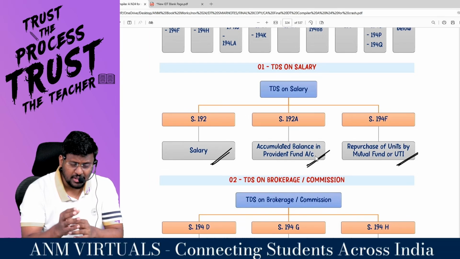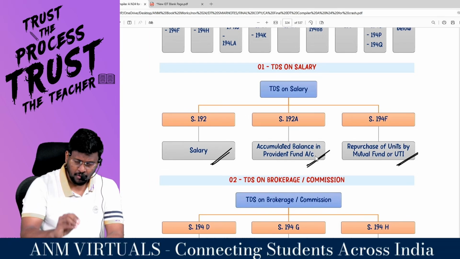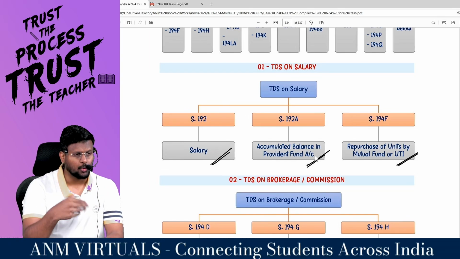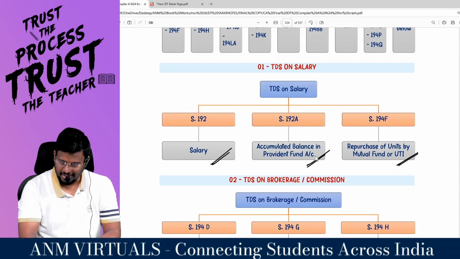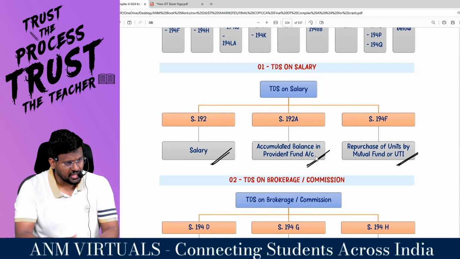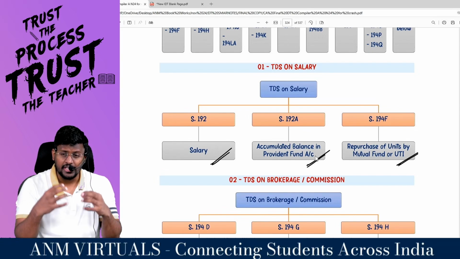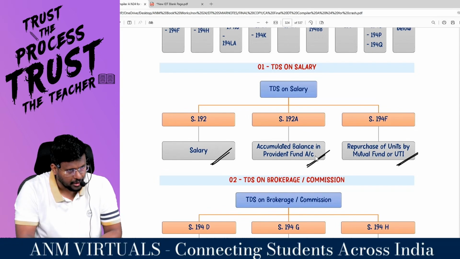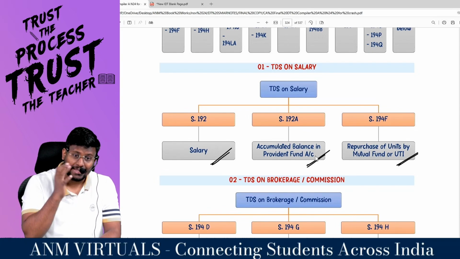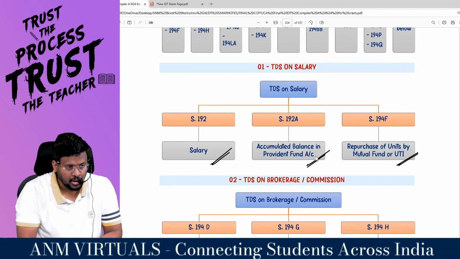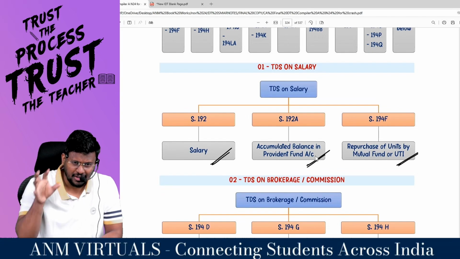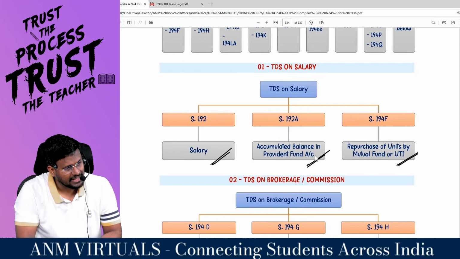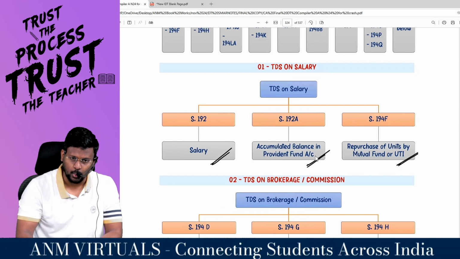If the employee is not withdrawing money for a period of 5 years from that provident fund, that income will be exempted in the hands of the employee. If the employee withdraws the money from the provident fund account, that will be treated as income in the hands of the employee. So the provident fund authority or the provident fund trust has to deduct TDS under section 192A.